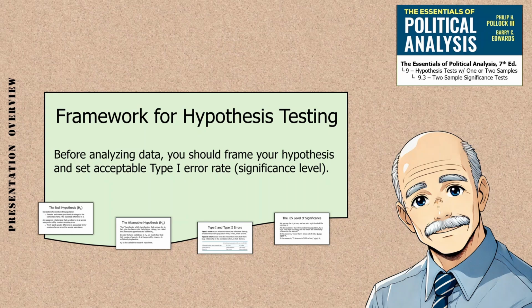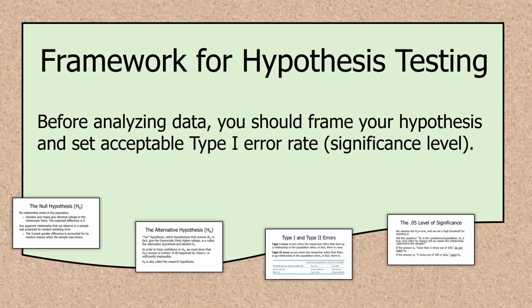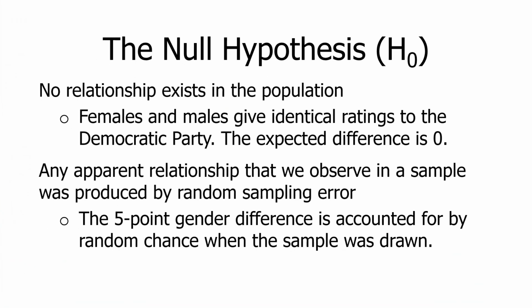Now, here is the answer that we start with. We set this hypothesis up as a skeptical foil, the null hypothesis, which is symbolized by H sub 0. The null hypothesis always says, when we ask the inferential question about a relationship in a population, the null says this: no relationship exists in the population. Females and males give identical ratings to the Democratic Party, no gender difference.